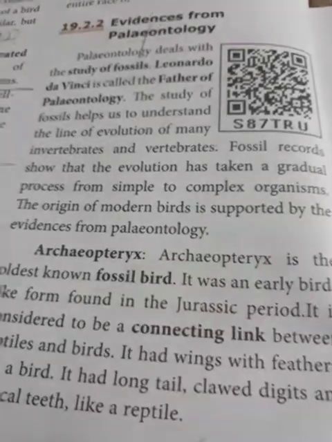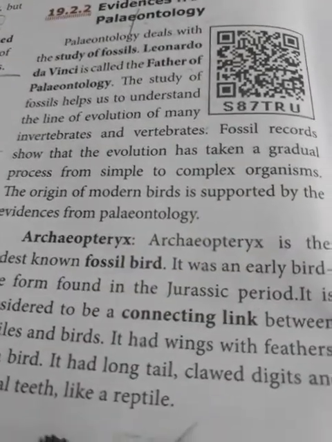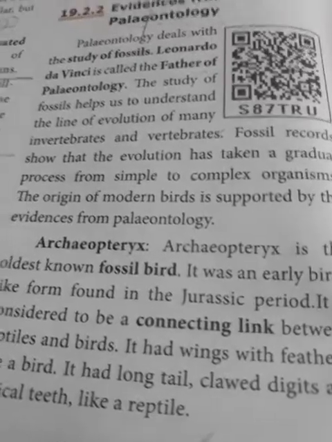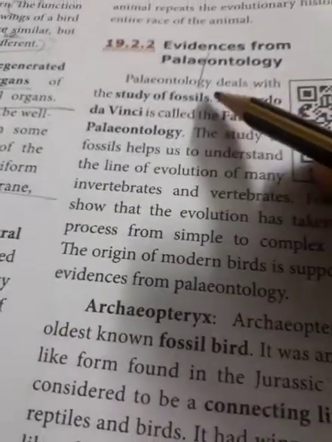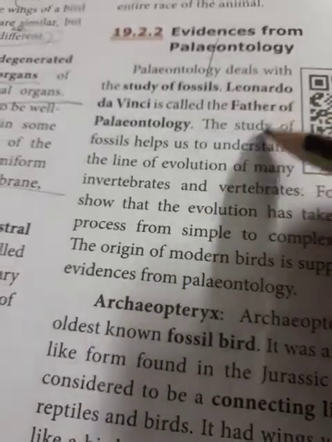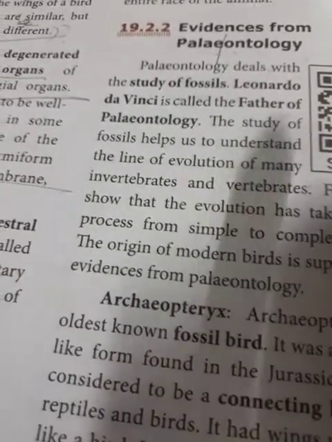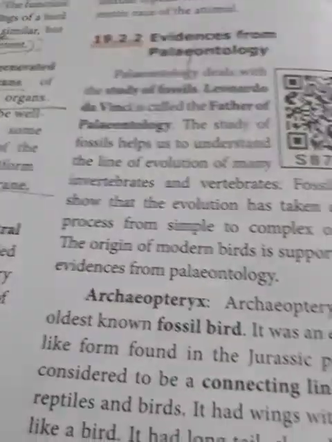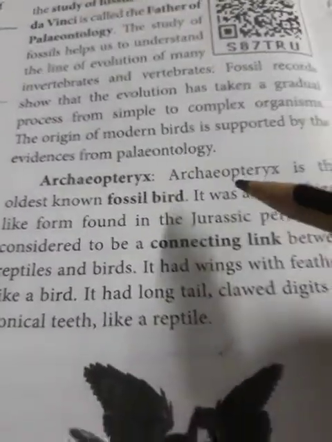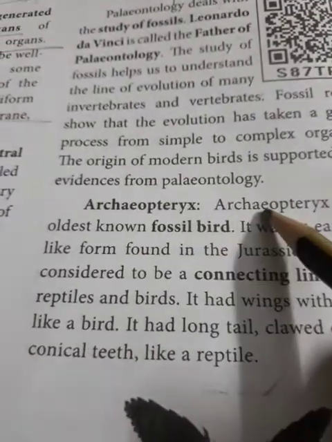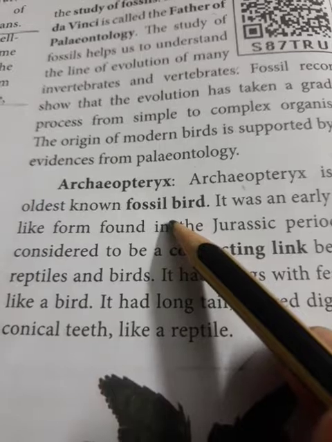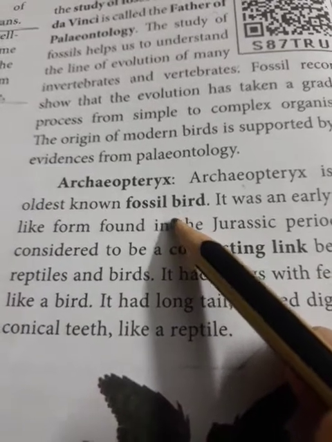The origin of modern birds is one such example supported by the evidences from paleontology. So here you have to study what paleontology means and who is considered the father of paleontology: Leonardo da Vinci. Now, the bird through which the origin of modern birds is supported by evidences from paleontology is called the Archaeopteryx.